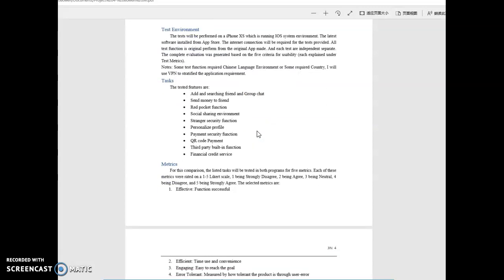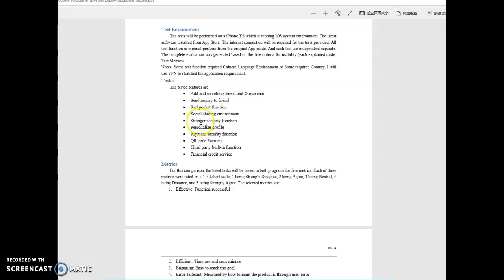And I have 10 tasks to test. First is adding and searching friends and group chat. Second is sending money to a friend. Third is the red packet function. Fourth is the social share environment.